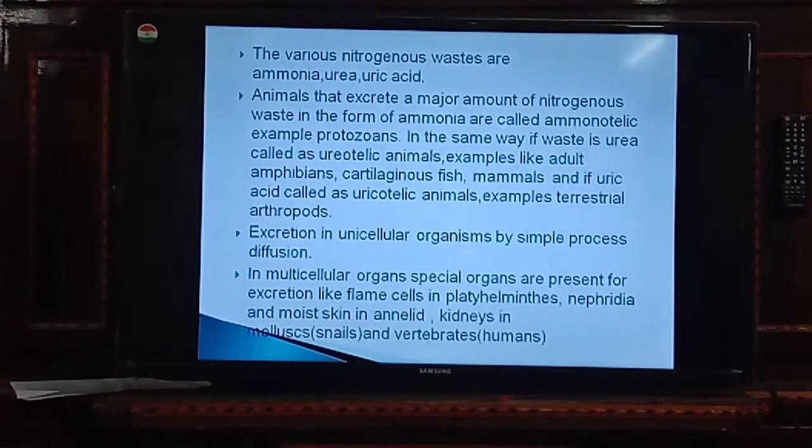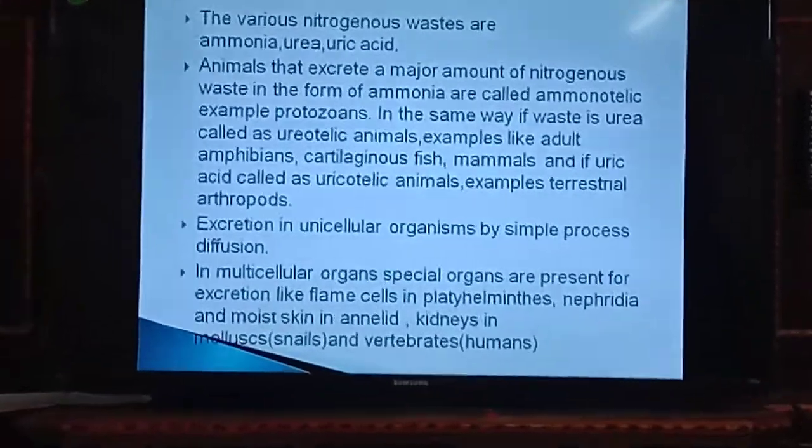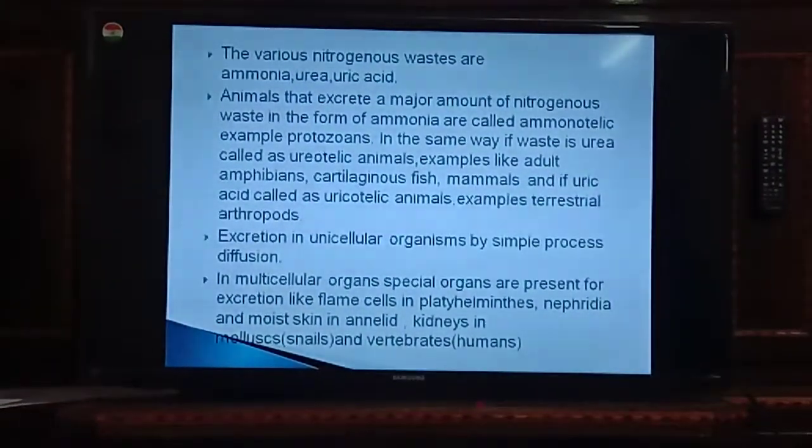Various nitrogenous wastes are ammonia, urea, uric acid. Animals that excrete a major amount of nitrogenous waste in the form of ammonia are called ammonotelic. Example, protozoans. In the same way, if a major amount of nitrogenous waste is in the form of urea, those animals are called ureotelic animals.